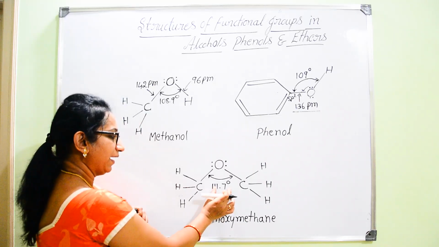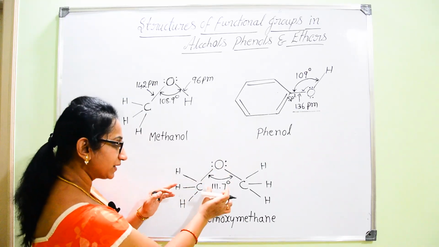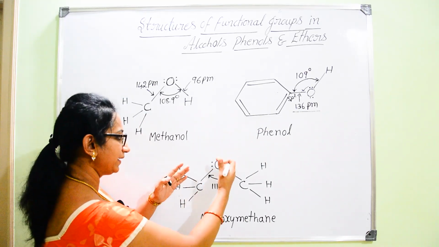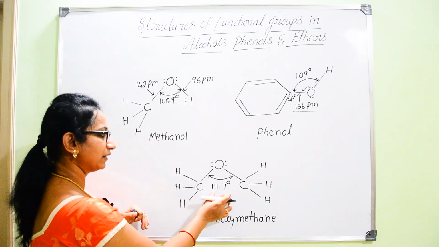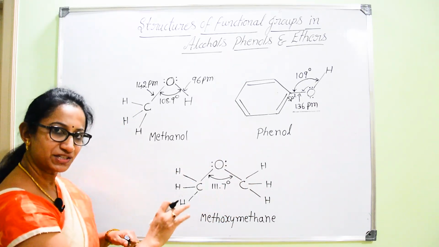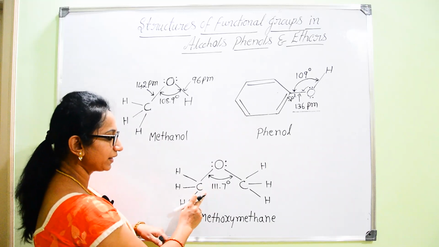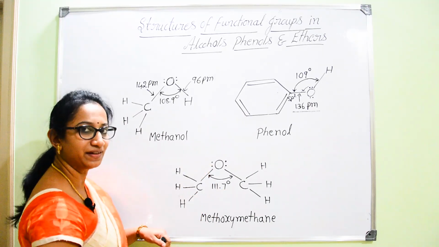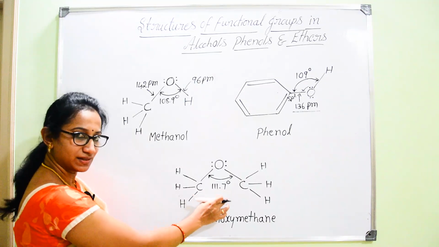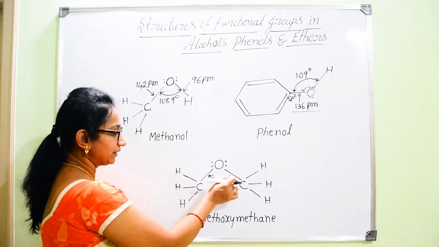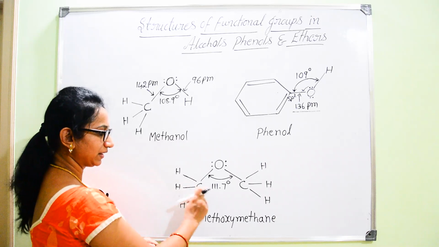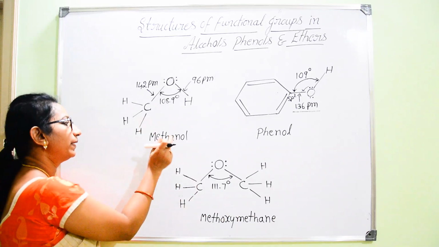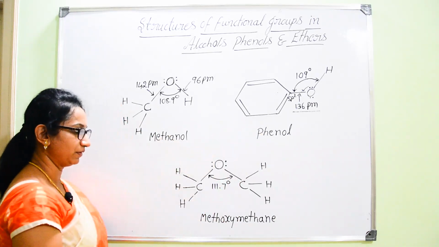Hence, in spite of the lone pairs which would decrease the bond angle, there will be an increase in the bond angle, much more, from 109 degree 28 minutes to 111.7 degree. Now, you have the reason why there is an increase in the bond angle in ethers when compared to methanol and phenol.